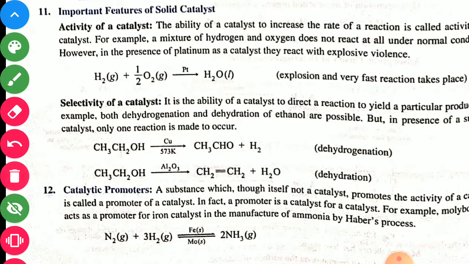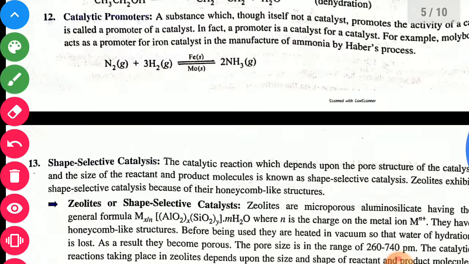Now, catalytic promoter. A substance, though itself not a catalyst, that promotes the activity of a catalyst is known as catalytic promoter. For example, iron in Haber's process, nitrogen and hydrogen changing to ammonia, is a catalyst, but in presence of a small amount of molybdenum solid along with iron, the rate will be highly increased.